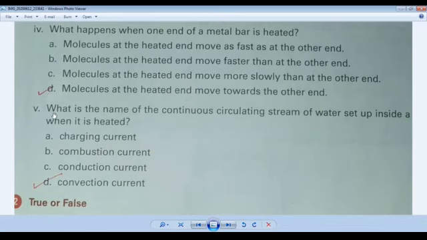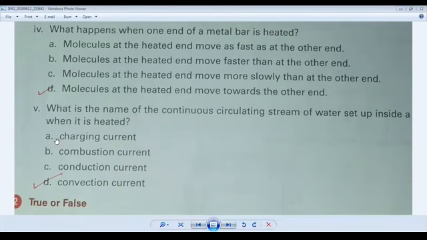Now come to question number 5. What is the name of the continuous circulating stream of water? If you keep in your mind, we have discussed this in our convection current. We discussed in the chapter that when steam is produced, it means that convection is produced, and when continuous circulation is produced, it means the convection current is produced. So a water set up inside when it is heated.